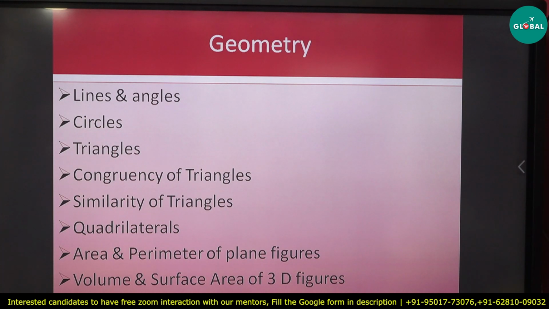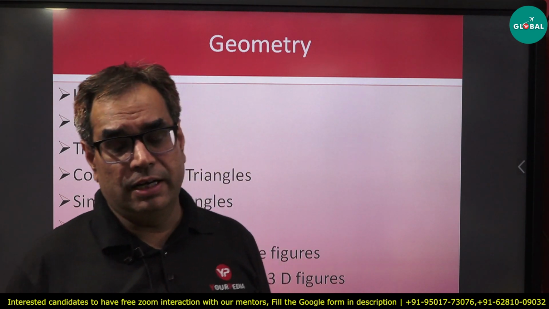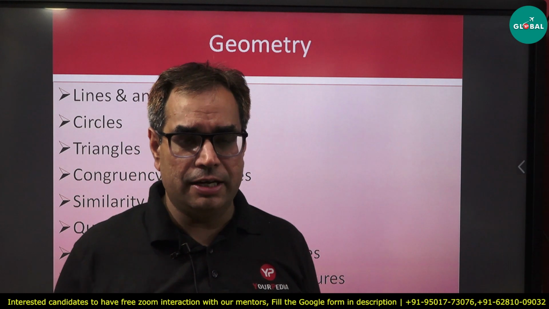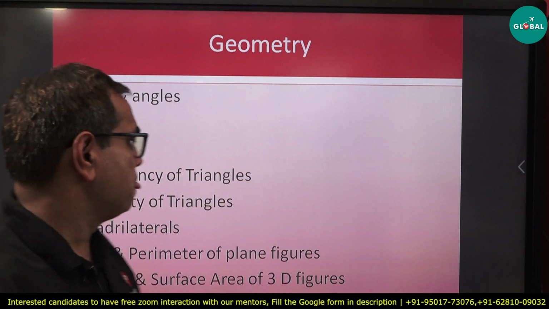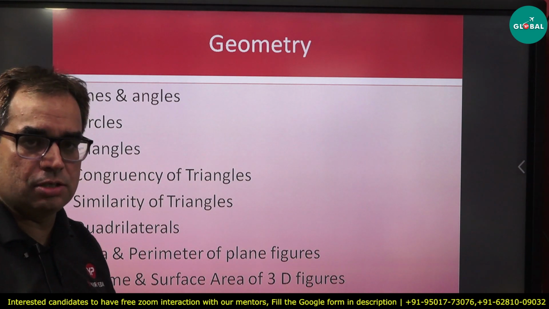Then we can go to triangles. In triangles, the area of a triangle is important, and some basic properties of triangles are important, mainly the equilateral triangle, isosceles triangle, and right angle triangle. Two major concepts, congruency of triangles and similarity of triangles, are also important for our examination. We should know the properties of similar triangles and congruent triangles. Then we will go to quadrilaterals. The area of a quadrilateral is important, and some basic properties of diagonals of quadrilaterals are also important, and we can also read cyclic quadrilaterals.